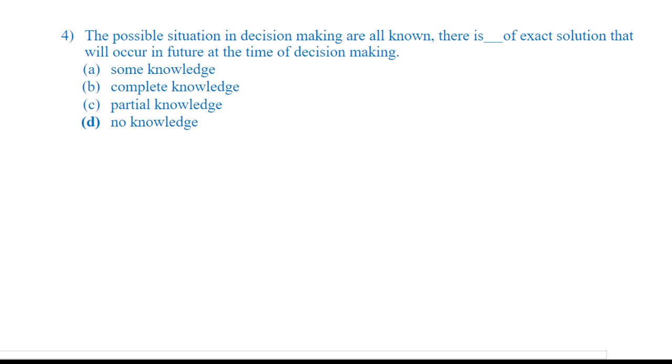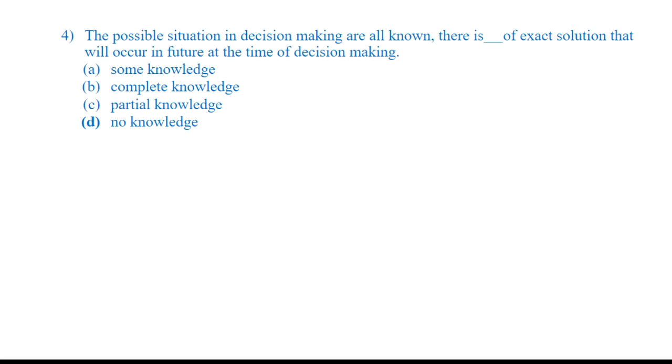The possible situations in decision making are all known. There is dash of the exact solution that will occur in future at the time of decision making. So let's see the options: some knowledge, complete knowledge, partial knowledge, and no knowledge. Read the question again. It says the possible situations in decision making are all known. We know the situations, but there is no knowledge of the exact solution.